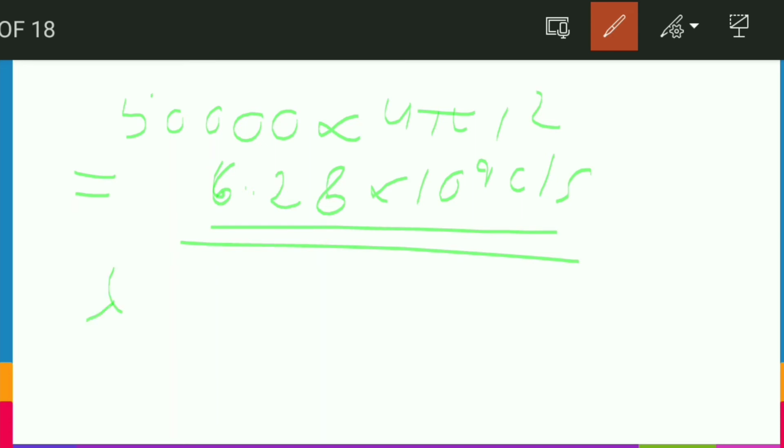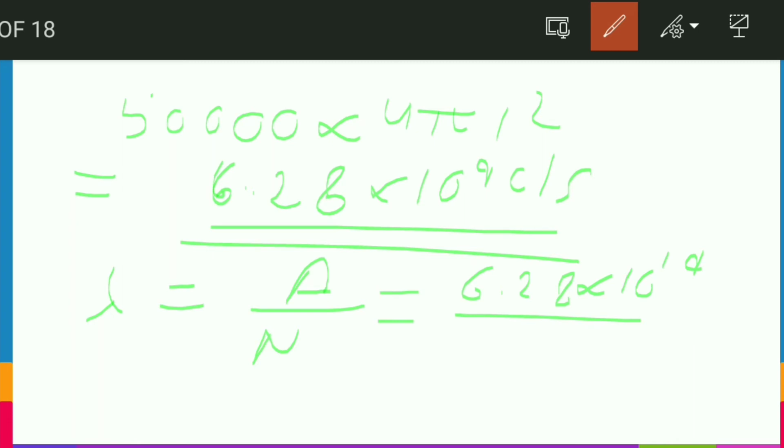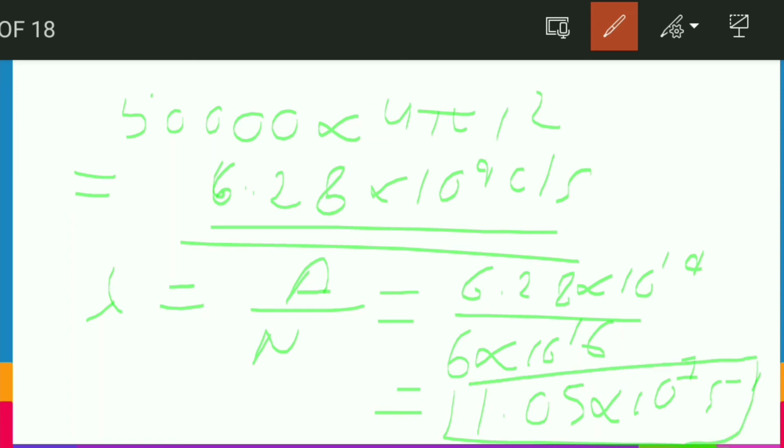Now lambda, we can write, is the total activity upon the number of nuclei present at that time. Both values we have: 6.28 into 10 to the power 9, and the number of nuclei is given as 6 into 10 to the power 16. When you calculate, you will get a value of 1.05 into 10 to the power 7 disintegrations per second, the unit of lambda. So friends, I hope this question is clear, so we can move to our next question.